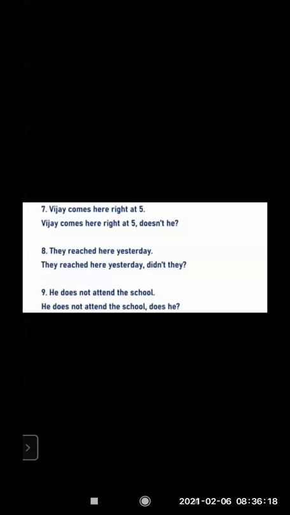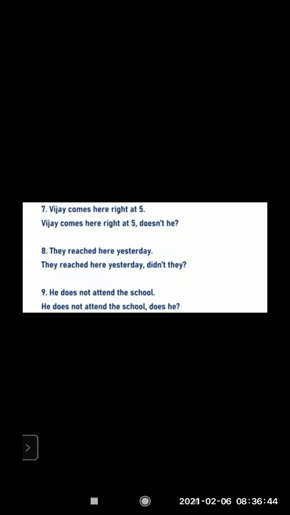Next one is: Vijay comes here right at 5. Vijay comes here right at 5. Now it is about Vijay, and "comes" is a simple present. So, doesn't he? Now the word Vijay is not used again. The name, a proper noun, is not used; a pronoun is used. Doesn't he? And question mark.